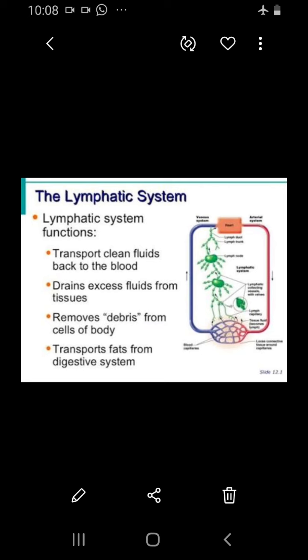Lymphocytes in the lymph defend the body from infections, so it protects the body from infections. The lymphatic system is a separate system with different functions, yet it is associated with the circulatory system. Along with the circulatory system, the lymphatic system also does various functions.